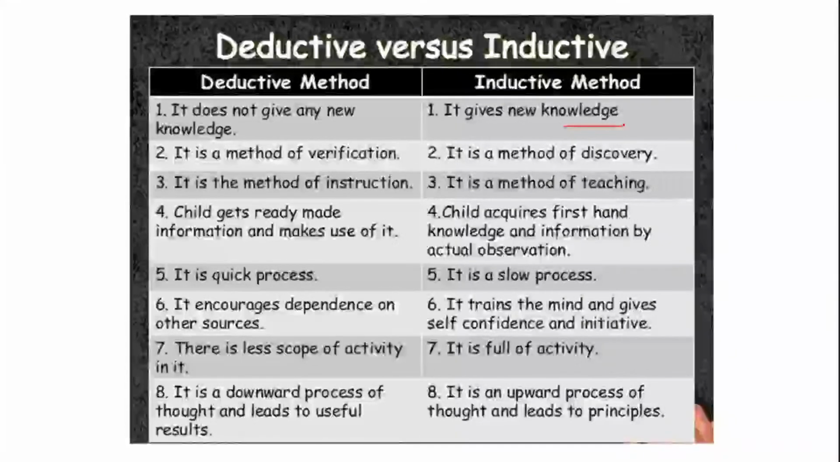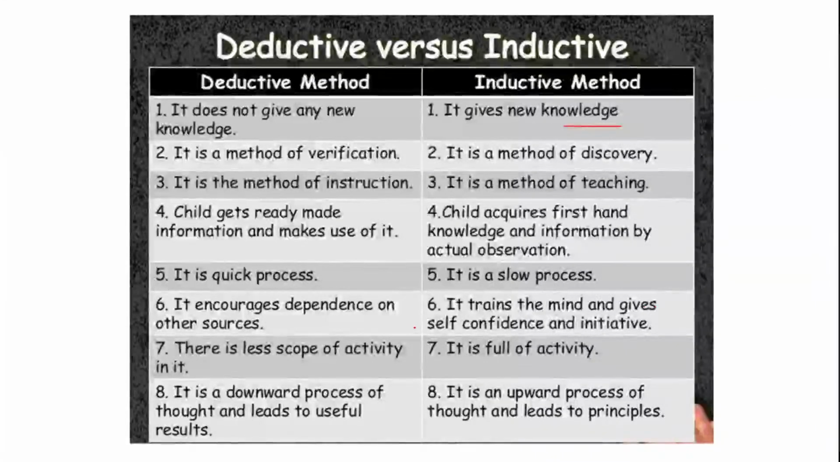It is a method of teaching. So with the teaching, what you do? Discovery of new knowledge. So the child acquires first-hand knowledge and information by actual observation. So here what is happening? The child is acquiring the knowledge, the information by actual observation, which is missing in the deductive method. Okay, it's a slow process. Obviously the new knowledge is given, the discovery is happening, the child learns. So it is basically a slow process.